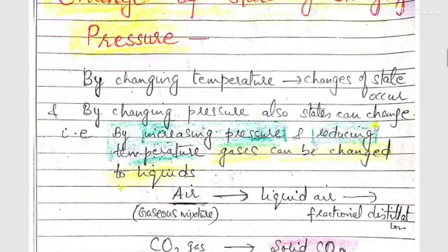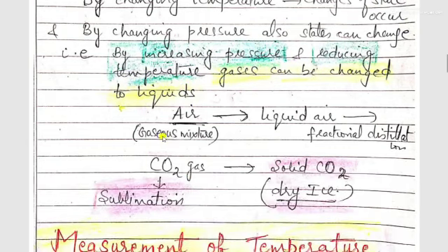So by changing pressure, generally the gaseous state can be changed to liquid form or solid form. For example, by increasing pressure and reducing temperature, gases can be changed to liquids. Means if we want to change any gas to liquid form, we have to increase its pressure and lower down its temperature. Pressure is increased and temperature is decreased. Then it can be changed to liquid form.